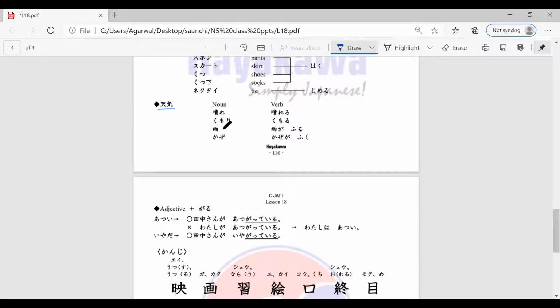Ame is the noun for rain. Whereas if you want to say it is raining, the verb will be ame ga furu. Similarly, kaze means wind, right? So kaze means it's a windy day. If you want to say the wind is blowing, then you say kaze ga fuku. Any doubts over here? No, sir. So this is your tenki, the nouns as well as the verbs.